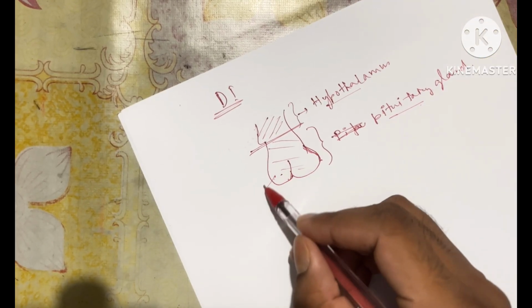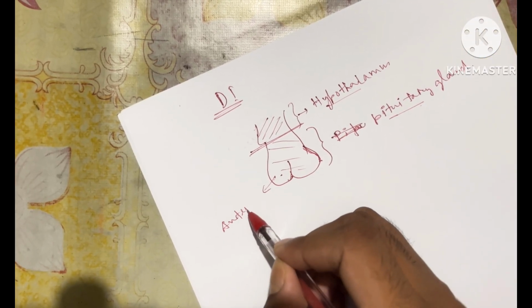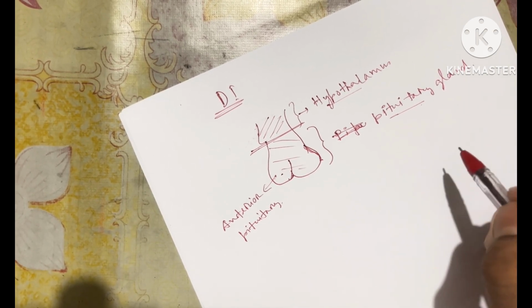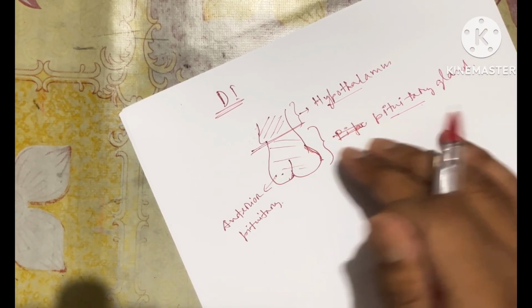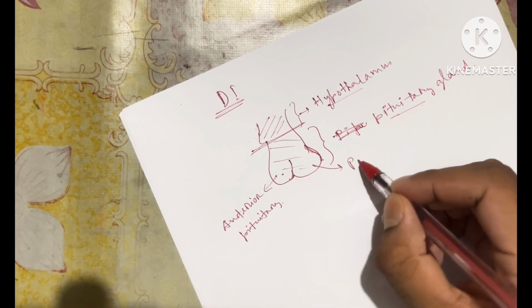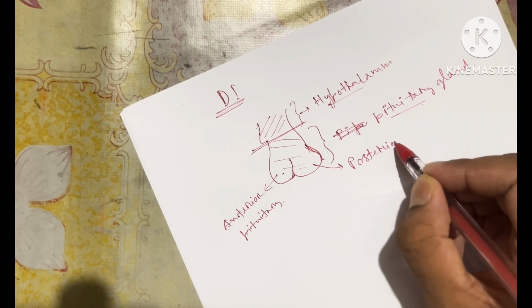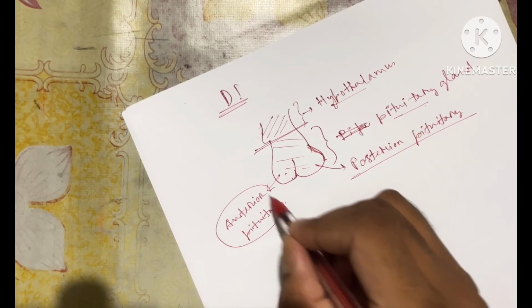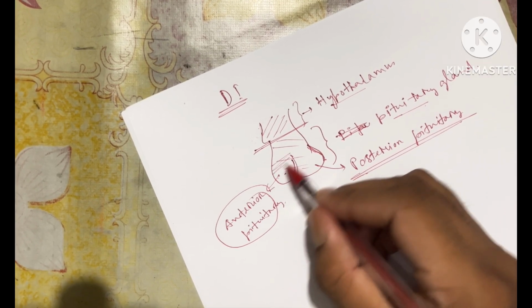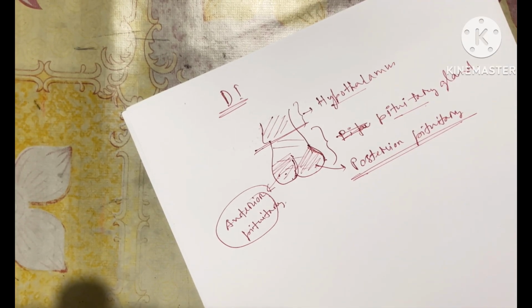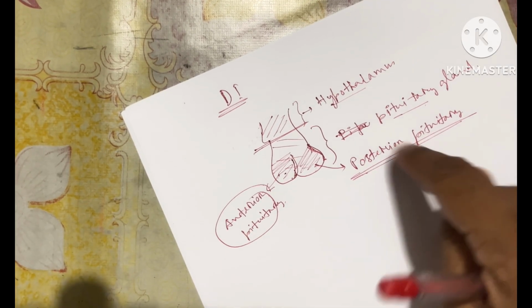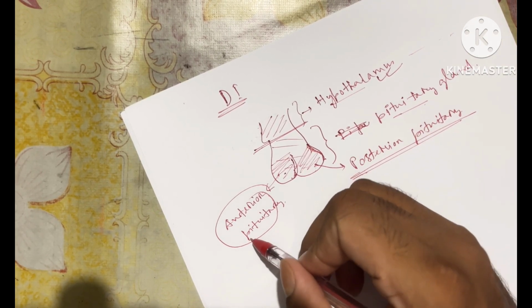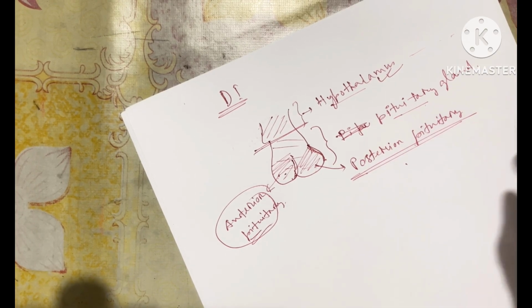This is the anterior pituitary. When we go through the detailed anatomy of the brain, we'll get to know the different functions, the location and everything. And this is the posterior pituitary. This is anterior and this is posterior. The hypothalamus releases lots of hormones, and the anterior pituitary also releases lots of hormones. The posterior pituitary releases only two hormones.